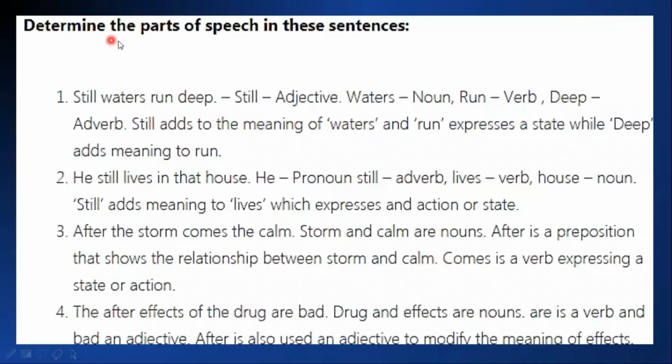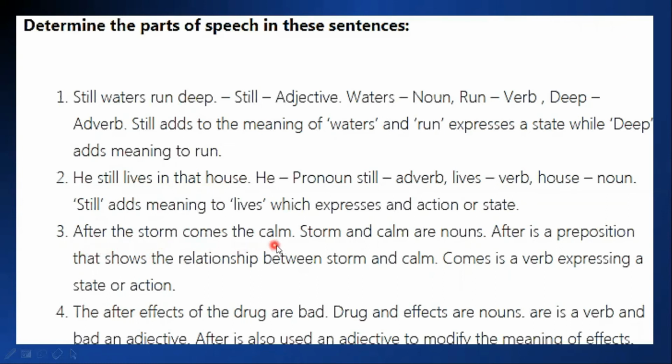Do you understand? Determine the parts of speech in these sentences. Still waters run deep. Waters is a noun and still is describing the noun, that's why it is an adjective. Run is a verb and deep is telling you more about the verb, that's why it is an adverb. He still lives in that house. He is a pronoun. Lives is a verb and still is adding to the meaning of the verb, that's why it is an adverb. In is a preposition and house is a noun.